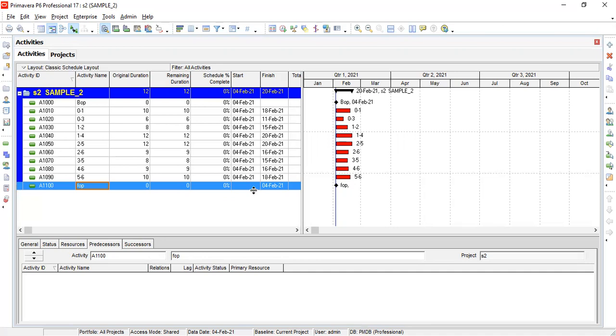Then 0 to 3 is... What is 0 to 1 denoting? 0 to 1 has some indirect code, and you have to identify the hidden code. No, I'm not able to identify. 5 to 6, 4 to 6, 3 to 5, 2 to 6, 2 to 5. No, I'm not getting what it is.